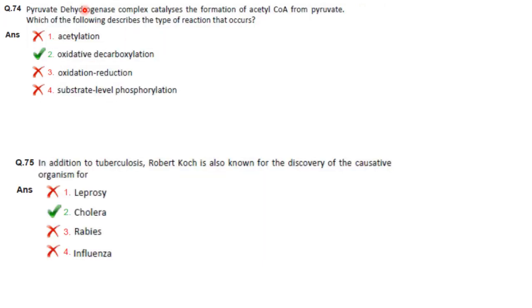Then pyruvate dehydrogenase complex catalyzes the formation of acetyl-CoA from pyruvate. Which of the following describes the type of reaction that occurs? So it is oxidative decarboxylation. Then, in addition to tuberculosis, Robert Koch is also known for the discovery of the causative organism for cholera.